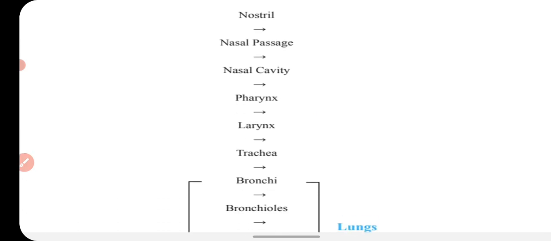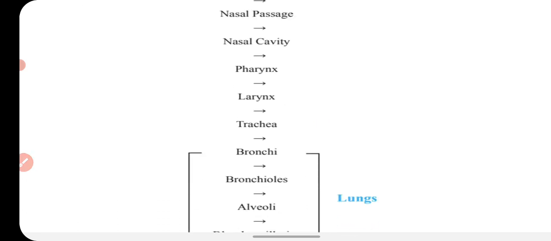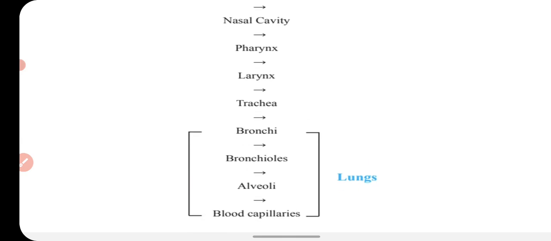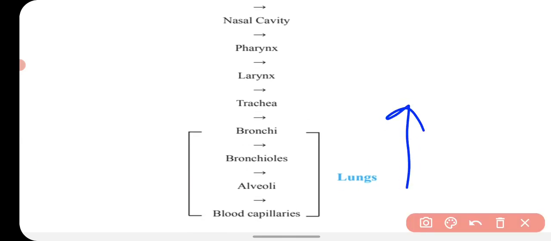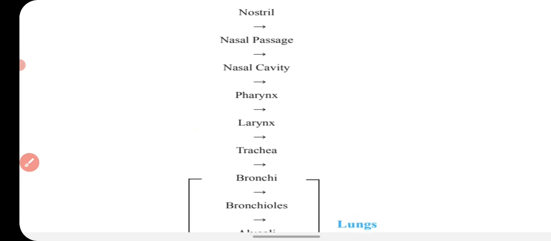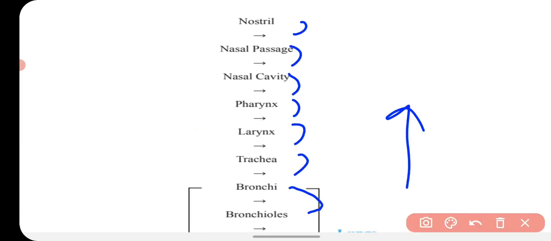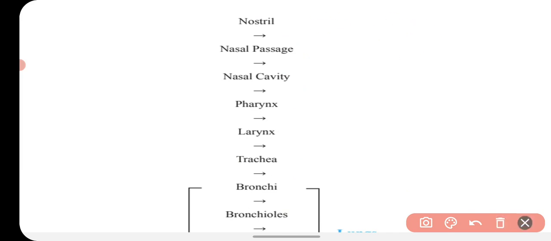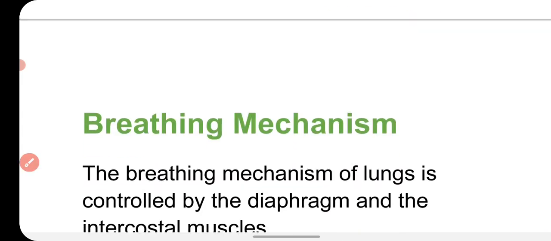When we inhale the air, this is the passage, and during exhalation you can write it in the opposite direction. During exhalation, the carbon dioxide goes from blood capillaries to alveoli, then into the bronchioles, then the bronchi, then trachea, then larynx, then pharynx, then the nasal cavity, then the nasal passage, and then into the nostril, and then it goes into the atmosphere. So this is the pathway.